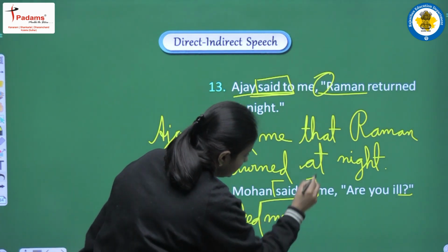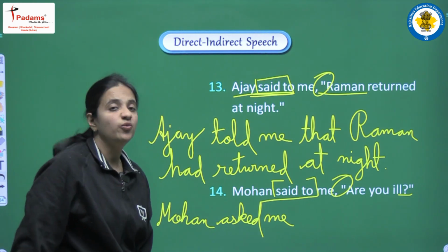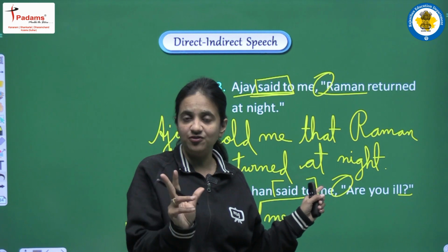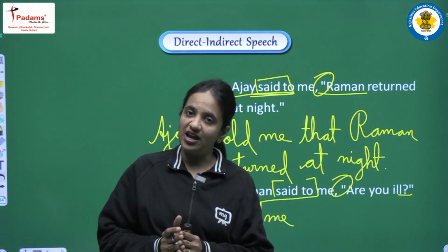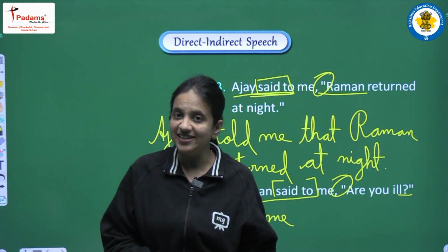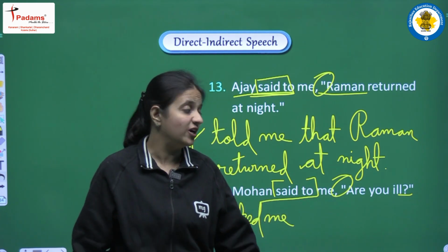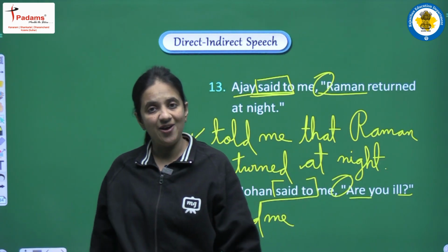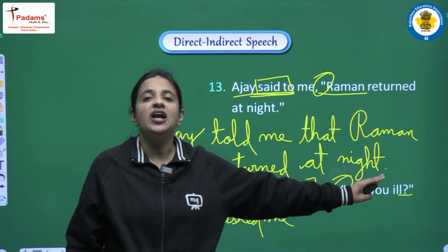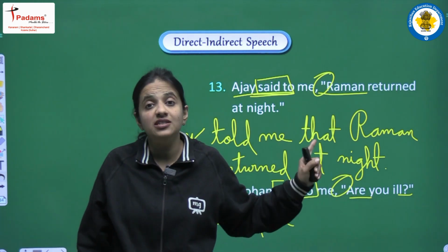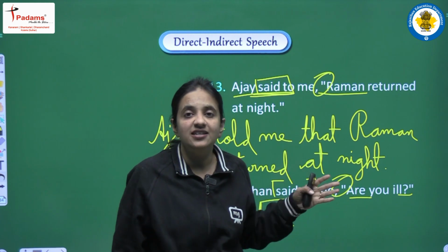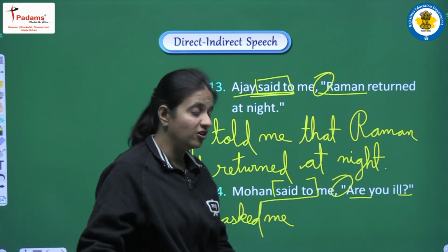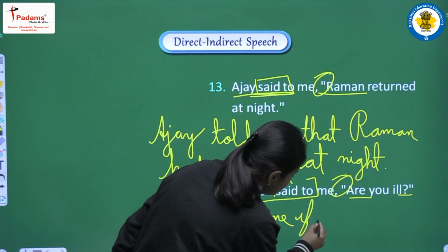Clear? Now we will remove the comma, so we will need one conjunction, and in the interrogative sentence we are having two types of sentence. The first category is in which we are having any WH word, and the second category in which we are having any auxiliary verb. So observe the sentence, are you ill? Do we have any WH word in the sentence? No, we are having are, that is one of the auxiliary. So in this category, as the conjunction, we are having two options. We can use if and we can use whether also. So I am writing if here as the conjunction.